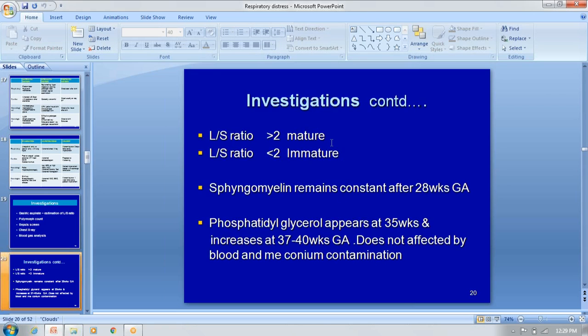When you take the lecithin and sphingomyelin ratio, if it is more than 2, it indicates maturity of the lung. If the LS ratio is less than 2, it indicates immaturity of the lung, so that may go into respiratory distress. So here the composition of the surfactant is very, very important. If you know only a few points, that is enough. Sphingomyelin remains constant after 2 weeks, but the lecithin, phosphatidyl glycerol, appears at 35 weeks and increases at 37 to 40 weeks of gestational age, and is not affected by blood or meconium contamination.